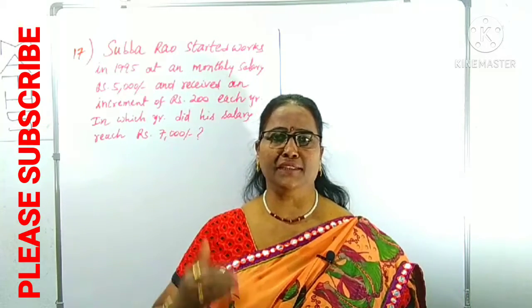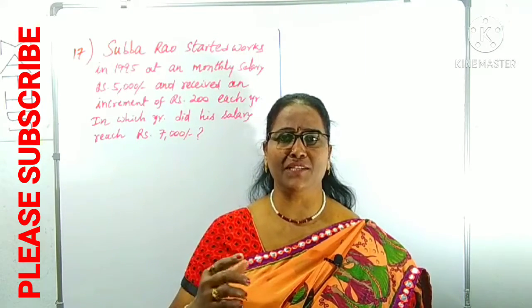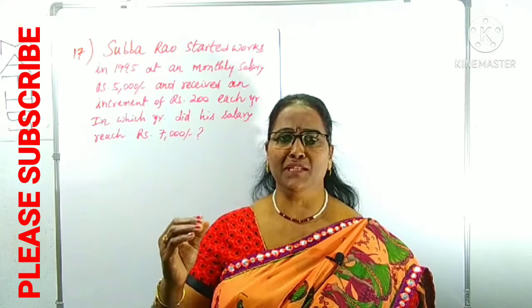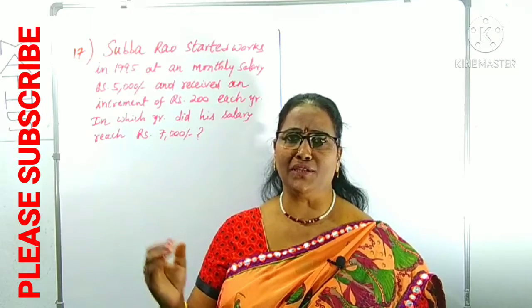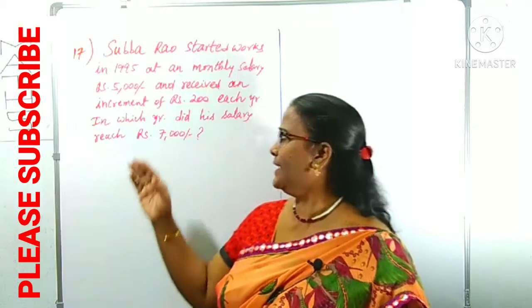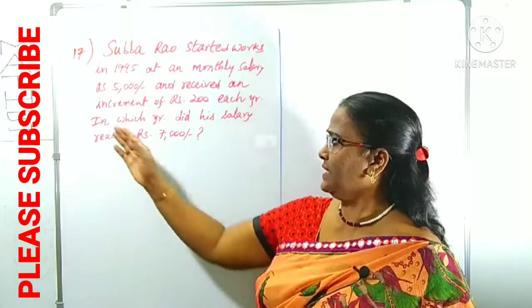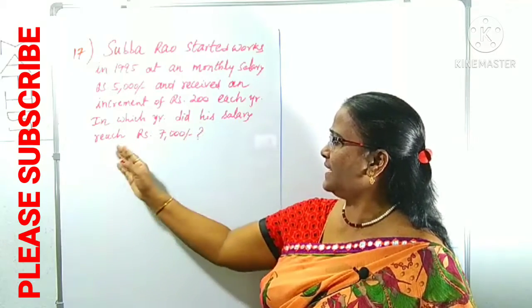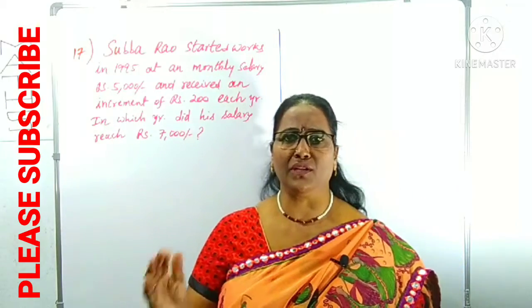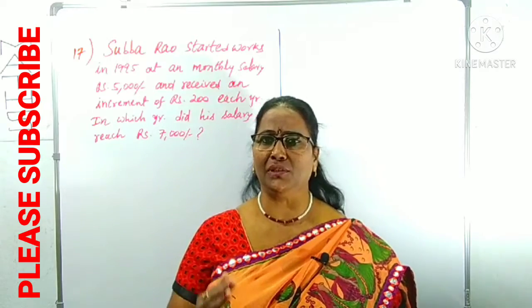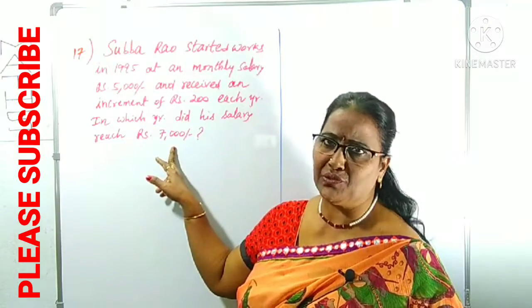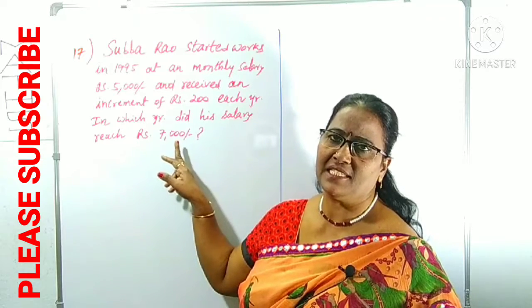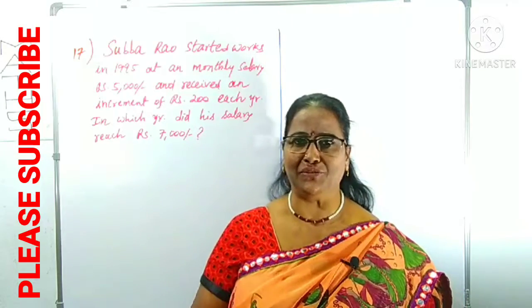After that, he is getting the increment. Each year is how much? 200. Means the first year 200, then next year also 200. It will rise by 200 each year, and that is called an increment. In which year did his salary reach 7,000? It is all going on like this: every year 200, 200 increasing, and in some certain year his salary becomes 7,000. At which year is his salary 7,000? We have to find out.